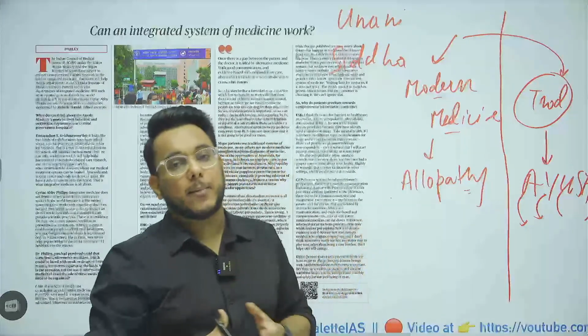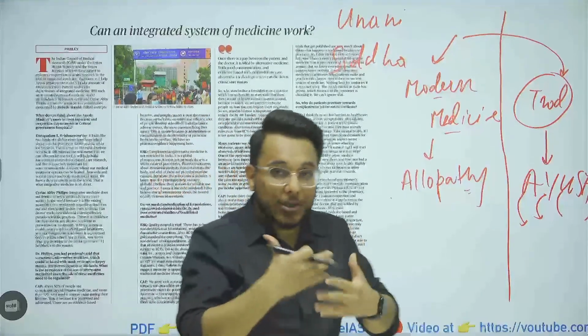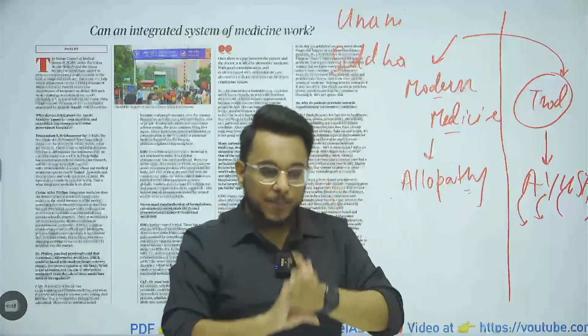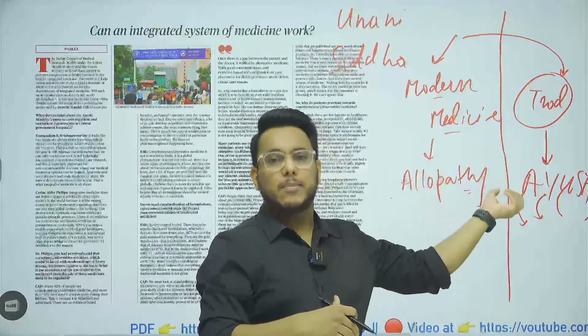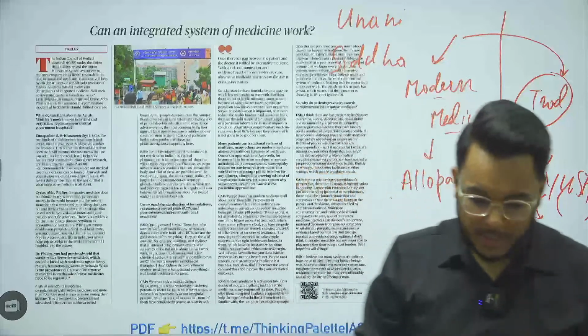There have been certain reports in the past saying that the results are encouraging if we use both medications, modern as well as traditional, side by side. So a person having diabetes should be given certain allopathic treatment, and at the same time that person can use Ayurveda. Now this is something that has happened here.